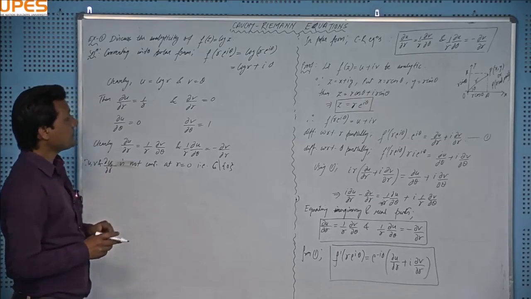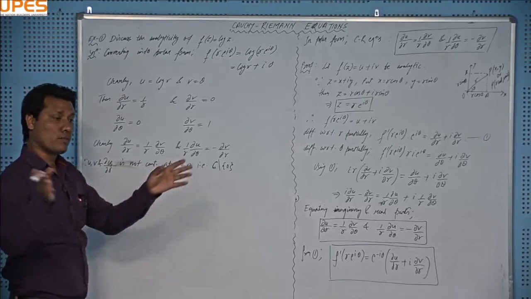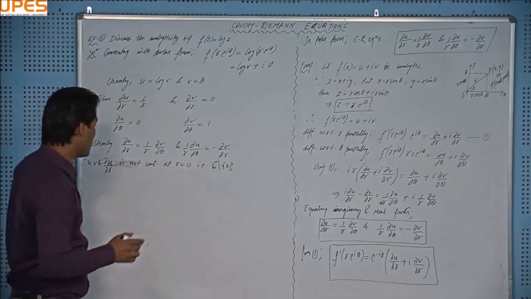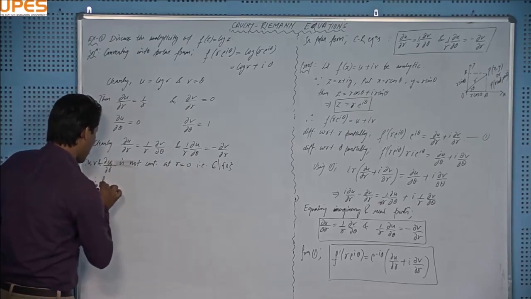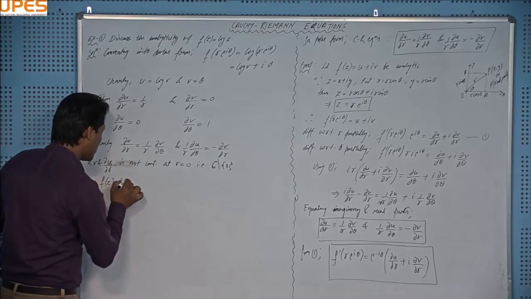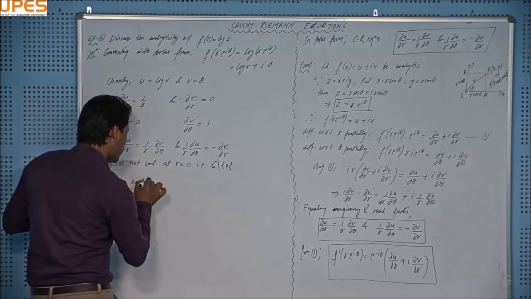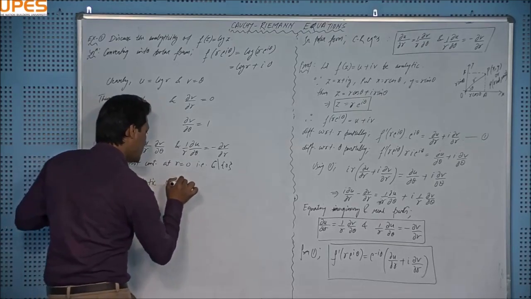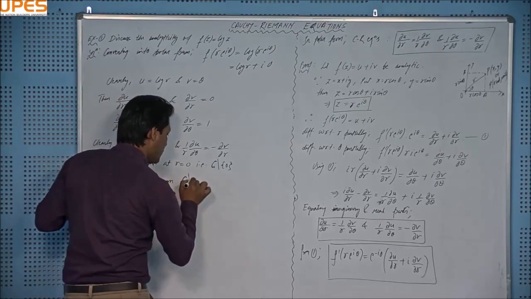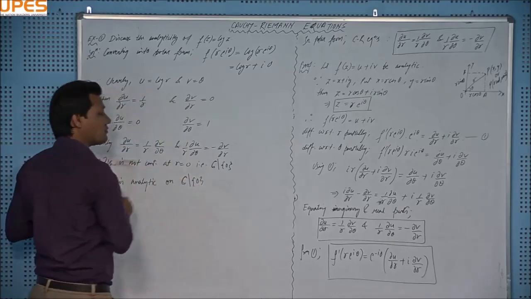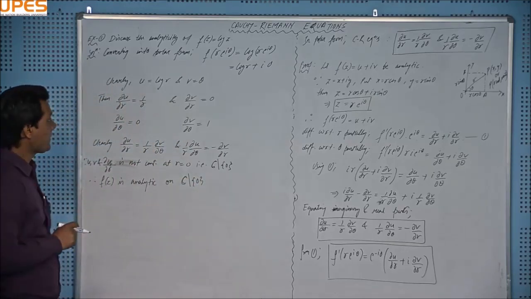So we can comment that the function is analytic on the whole complex plane except the point z equal to 0, right? Therefore f(z) is analytic on C minus 0, meaning 0 is deleted from the whole complex plane, right?